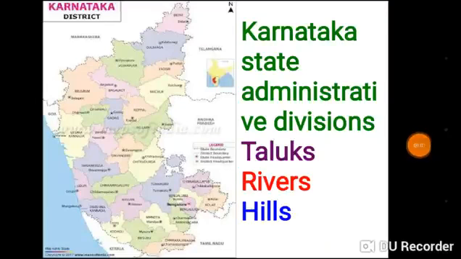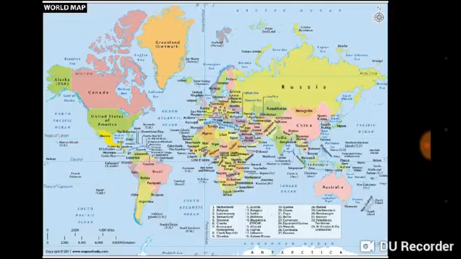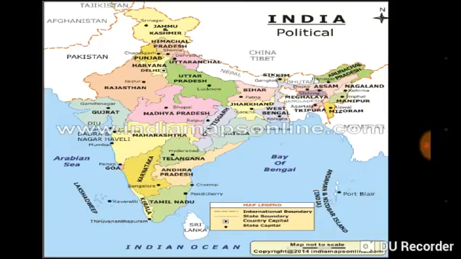Hi friends, in this session let us see Karnataka state, its administrative divisions, taluks, rivers and hills. Before starting our topic, let us see where India is located in the world map. India is located in the southern part of the Asian continent. Now let us move on. In this map we can clearly see the area of our India.